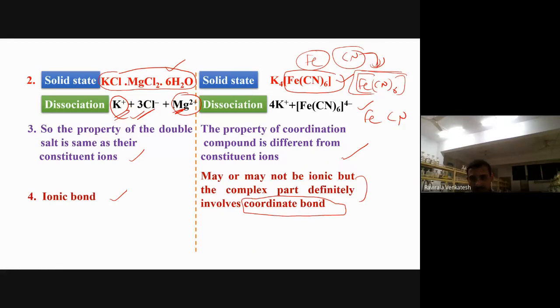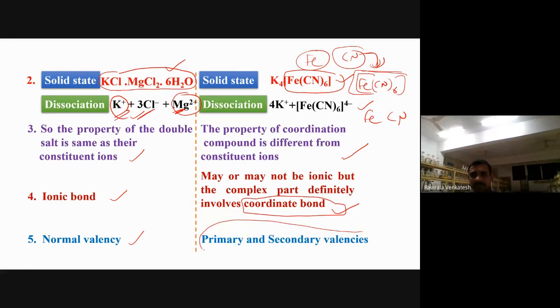But in most cases it will be a coordinate bond only, isn't it? Next, finally, normal valence. Generally, the oxidation state will be taken here. We will take primary and secondary valence, which we'll discuss in the Werner theory. What is this primary and secondary valency? That we'll discuss in the Werner theory, in the next videos. What is the Werner theory?